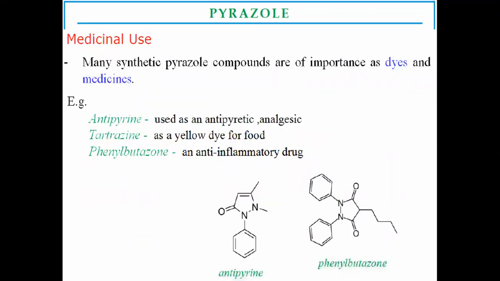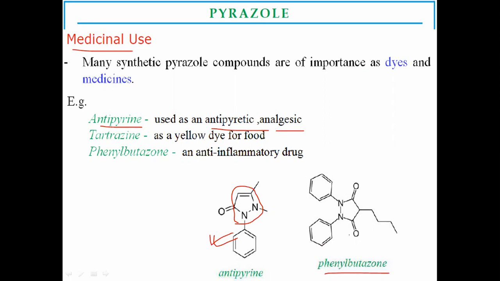And lastly, the medicinal use of pyrazoles. There are many drug molecules having the pyrazole ring. Generally, they are also used in dyes. For example, antipyrine is a drug having the pyrazole moiety. This is the pyrazole moiety, the structure of antipyrine. This antipyrine acts as an antipyretic and analgesic.